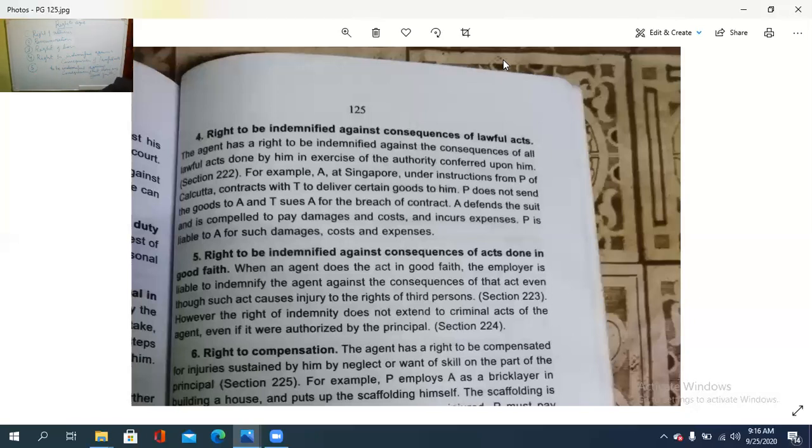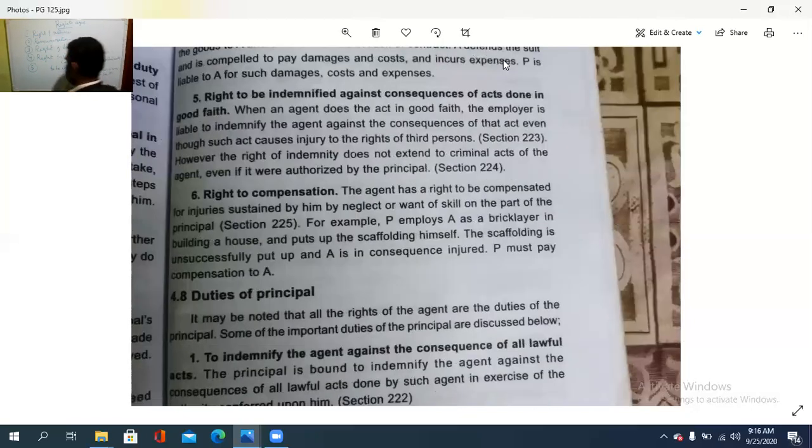Then right to get a compensation. Sixth one, right to be compensated. So the agent has a right to be compensated for the injuries sustained by him by the neglect or want of skill on the part of the principal.